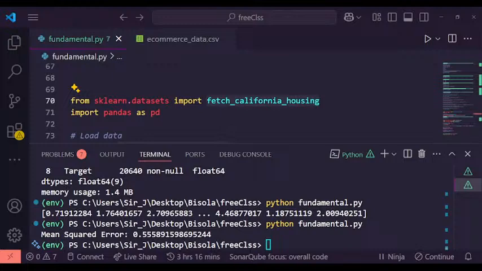You can also use a data set of your choice. Like this one, we are just using the built-in data set. So this is how a simple machine learning model can be built.